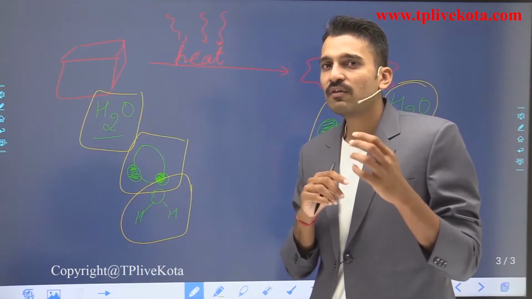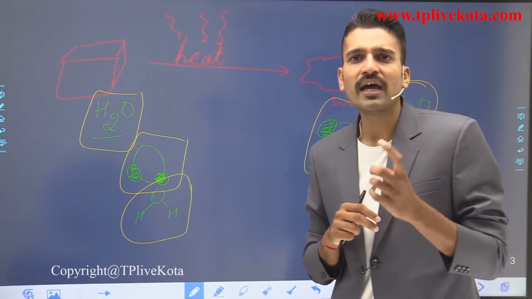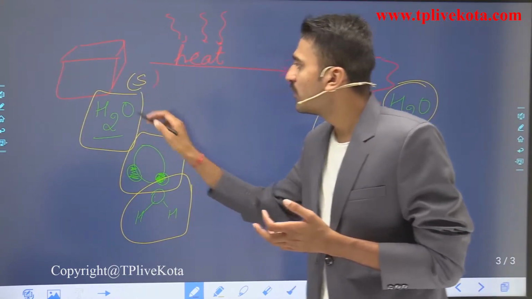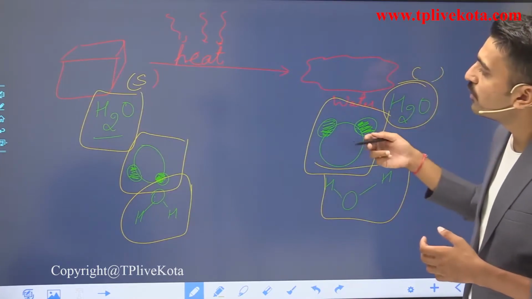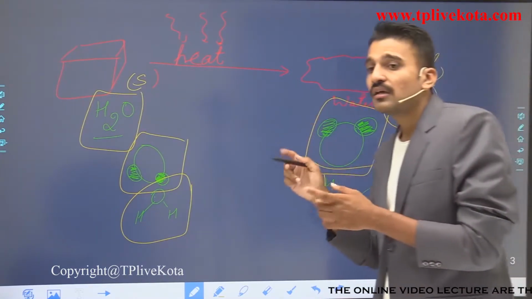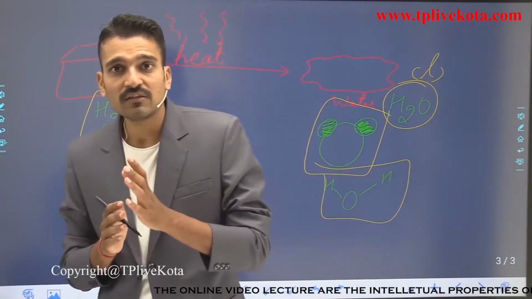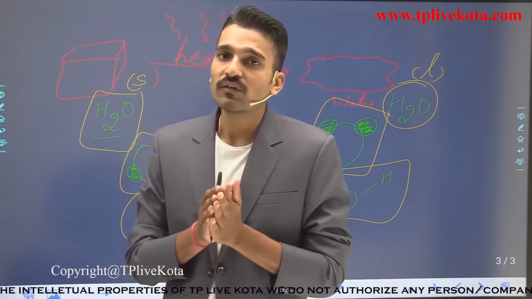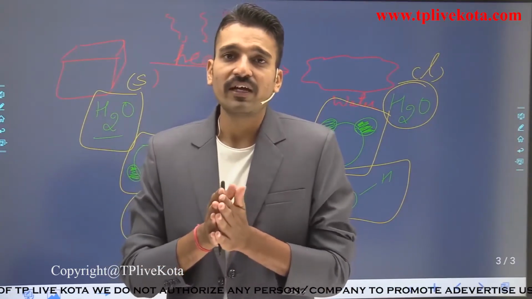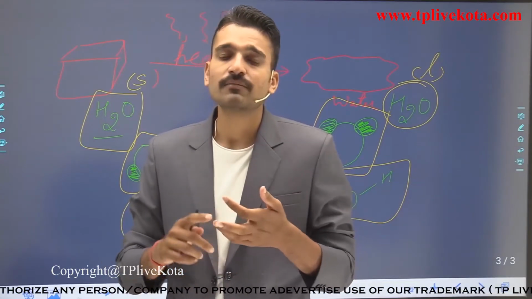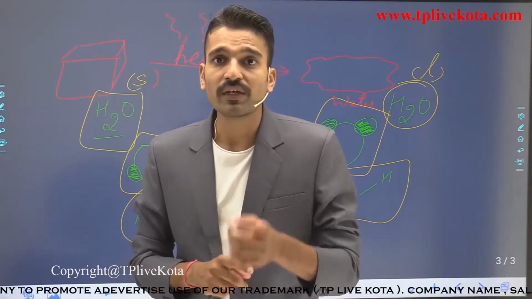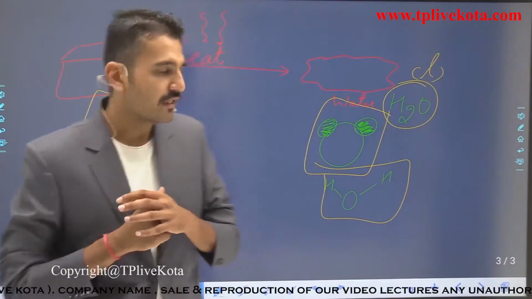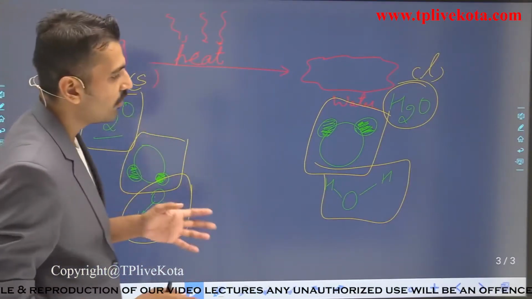If there is a change in its composition, then I can call it a chemical change. Here you see this is the solid state of matter and it is going into the liquid state. So here the state is changing, but the molecular composition or the molecular structure is not changing. So what is a chemical change? A chemical change is a change in the state, texture, color, electrical or magnetic properties along with the molecular composition or structure. So this is an example of physical change.